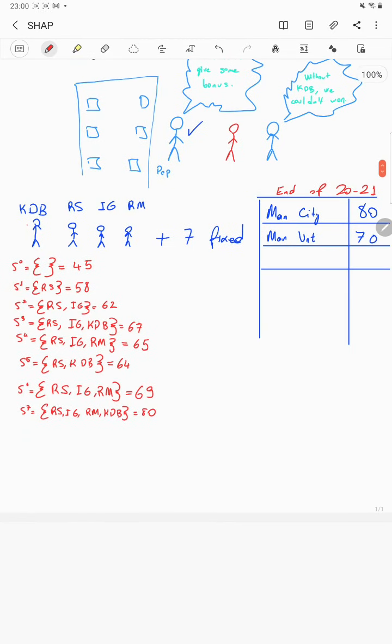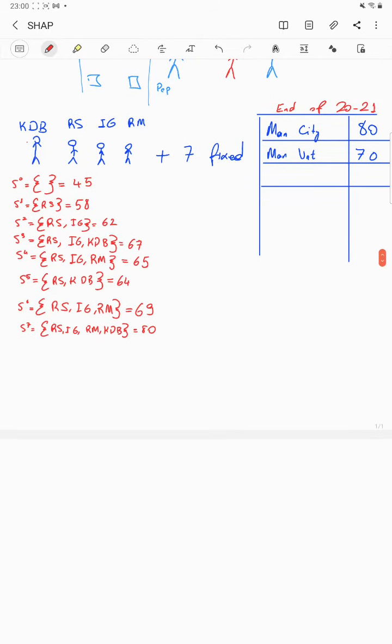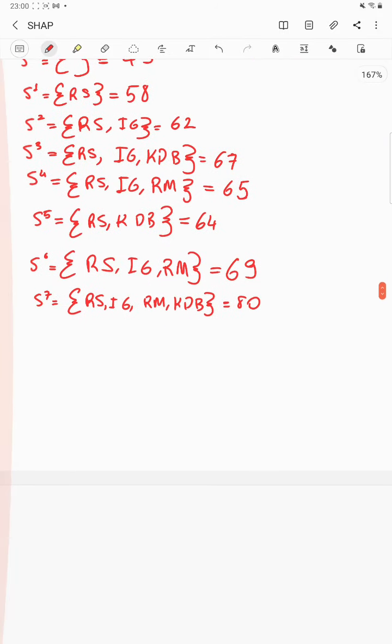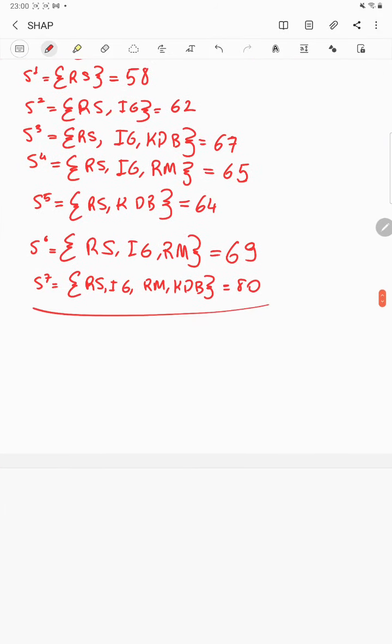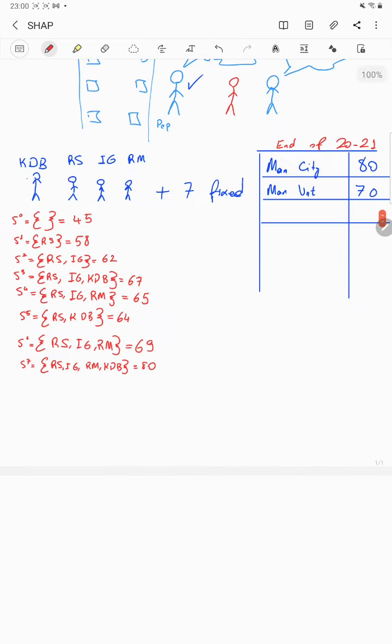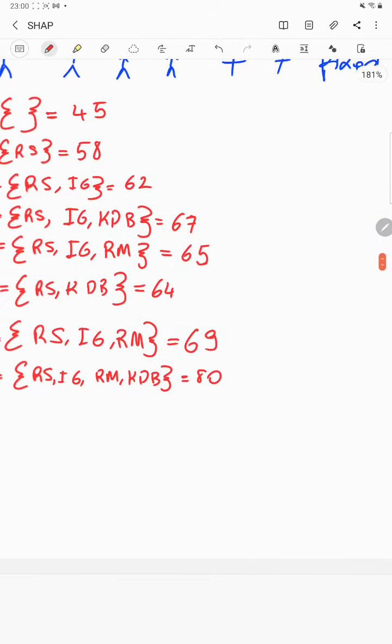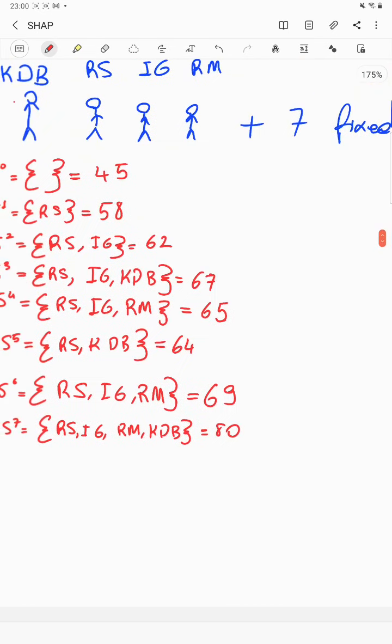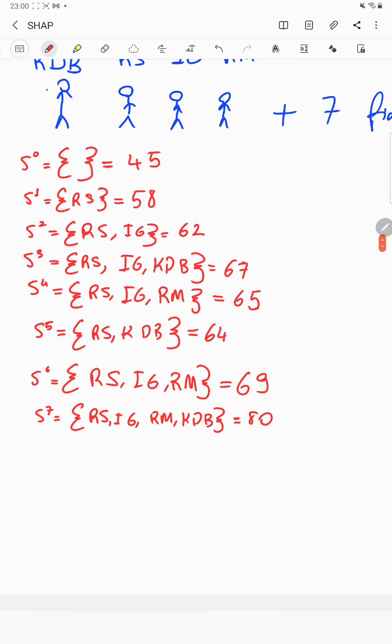So I try to use the SHAP library and I try my best, and I say that okay, I will do some mathematical games and I will distribute the bonuses correctly. So I know that if all the players are included in the team, I will have 80 points, as I have at the end. But if I just couldn't get Kevin De Bruyne, I wouldn't be a champion. So I would have a maximum of 69 points. I have the exact number: I will have 69 points.